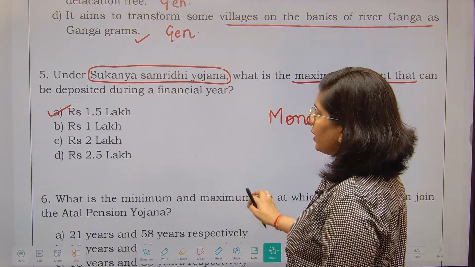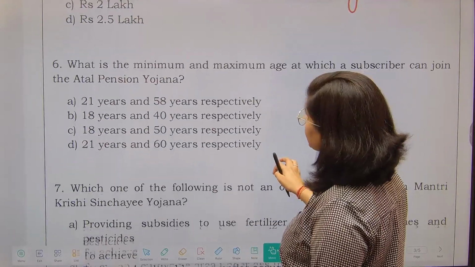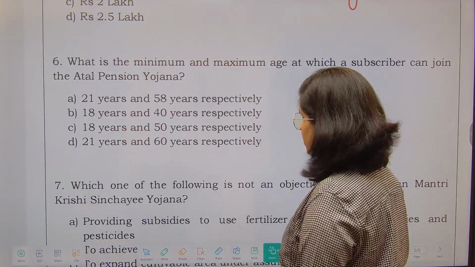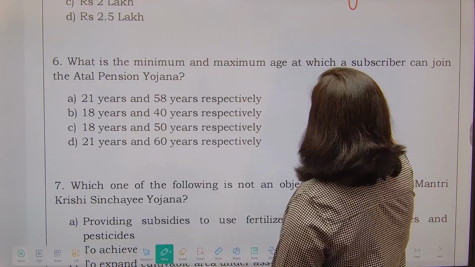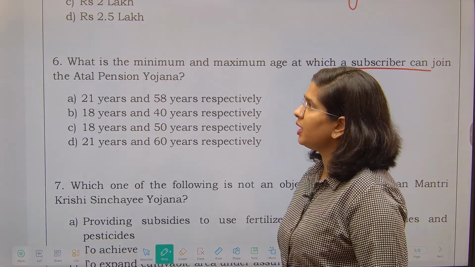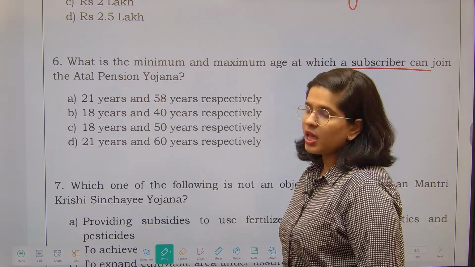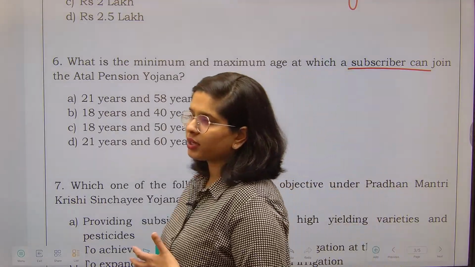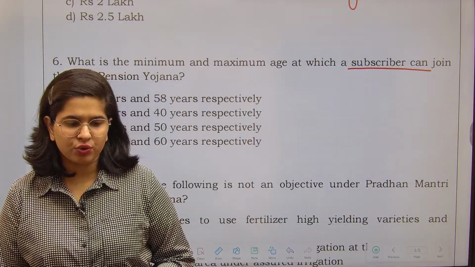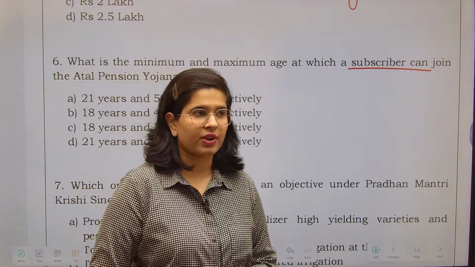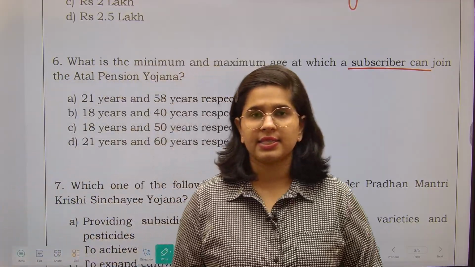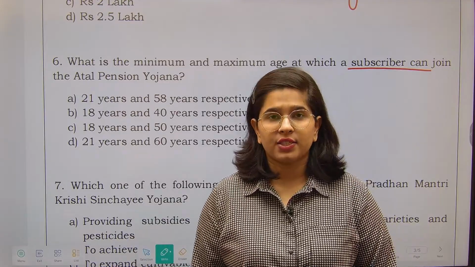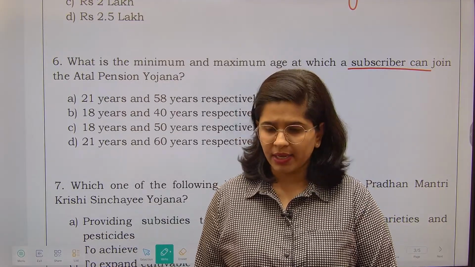Next is, what is the minimum and maximum age at which a subscriber can join the Atal Pension Yojana? The government has brought in many kinds of pension yojanas for different sections of our society, like unorganized workers as well as traders.